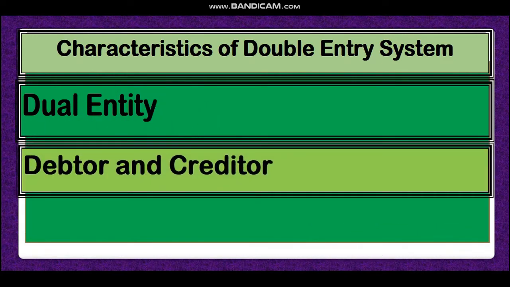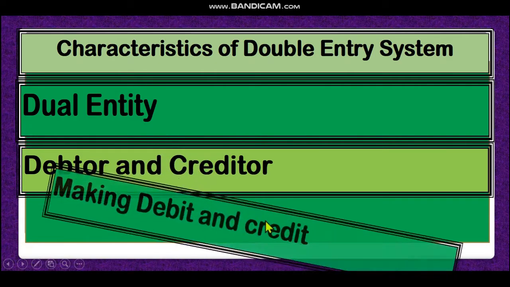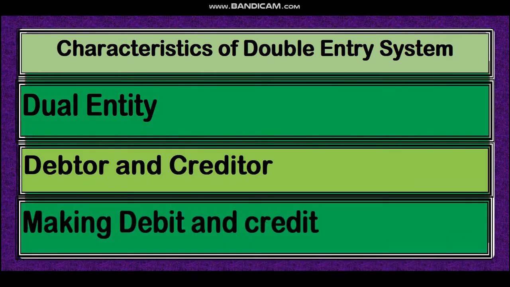The next characteristic is debtor and creditor. That means of these two parties, one party will be debited and another party will be credited. The receiver of the benefit will be the debtor and the giver of the benefit will be the creditor. Another characteristic is making debit and credit. In every transaction there are two parties, one party will be debit and the other party will be credit.